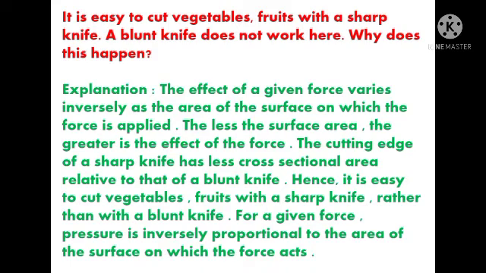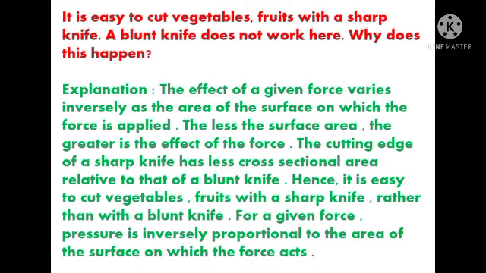Let's see the explanation. The effect of a given force varies inversely as the area of the surface on which the force is applied. The less the surface area, the greater is the effect of the force. The cutting edge of a sharp knife has less cross-sectional area relative to that of a blunt knife. Students, pay attention.